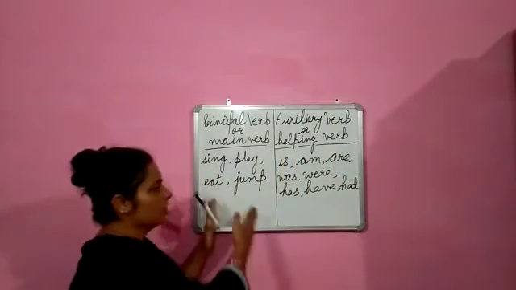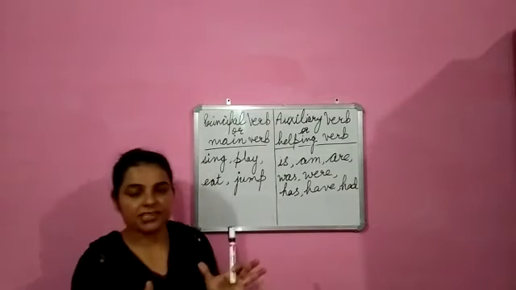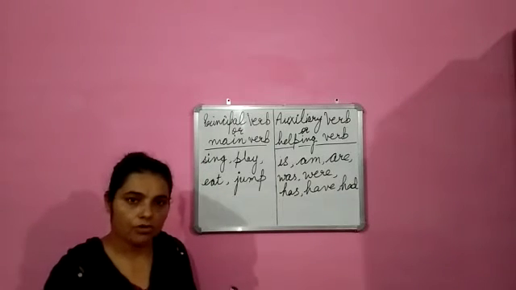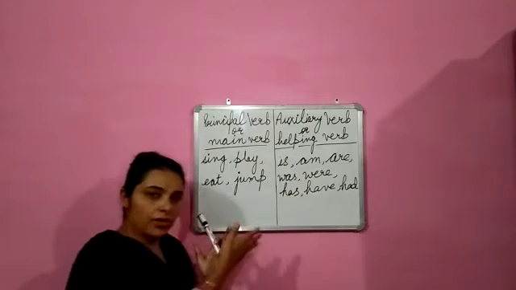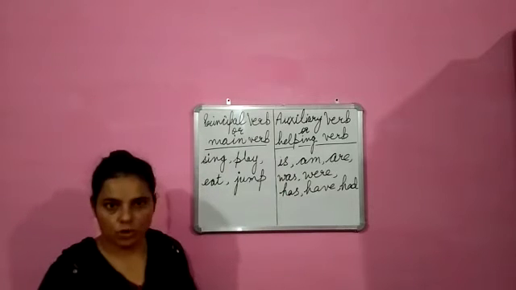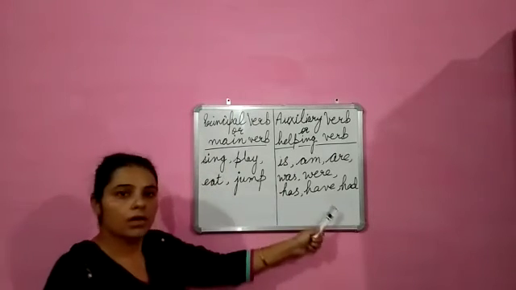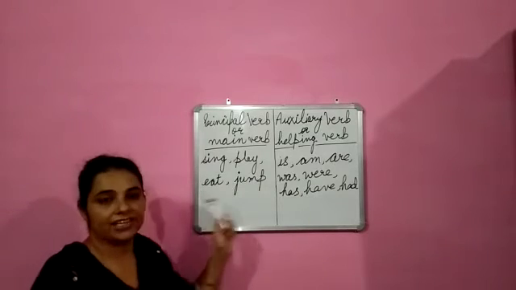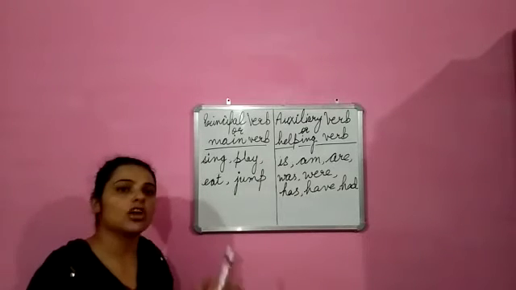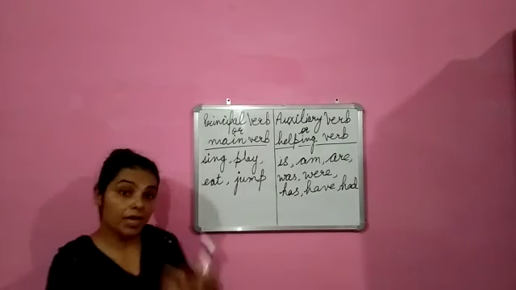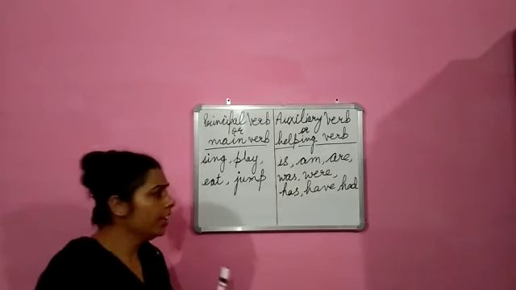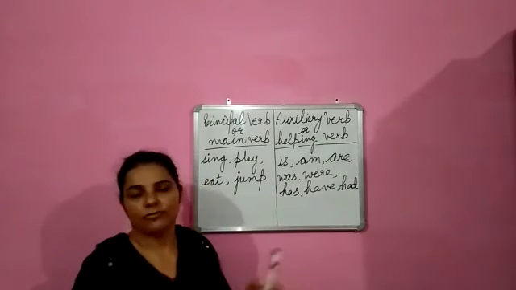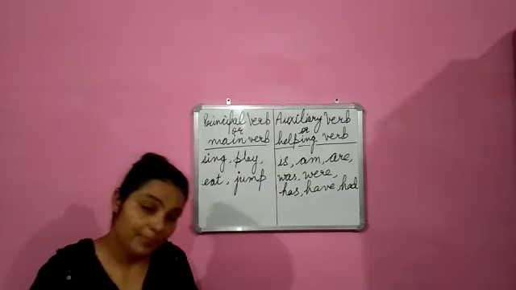See, these are the two main broad categories in which the verbs are divided. In the previous video you have seen this same thing only. Now these have got the names also, principal verb and auxiliary verb. Sing, play, eat, jump, run, laugh, these all are known as main verbs. They play the main role. And is, am, are, was, were, has, have, do, did, these all are the helping verbs.